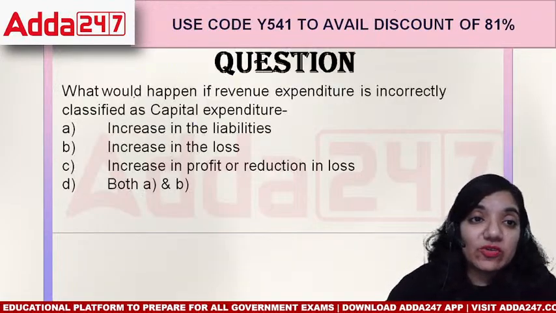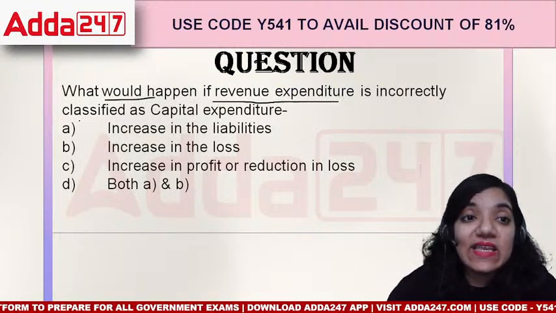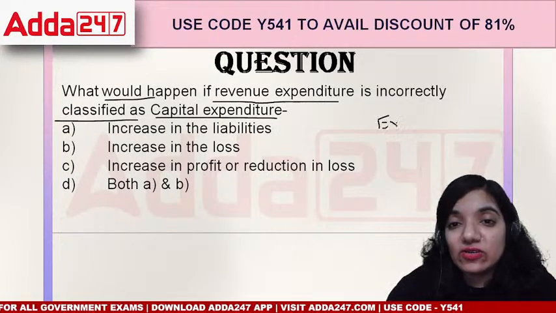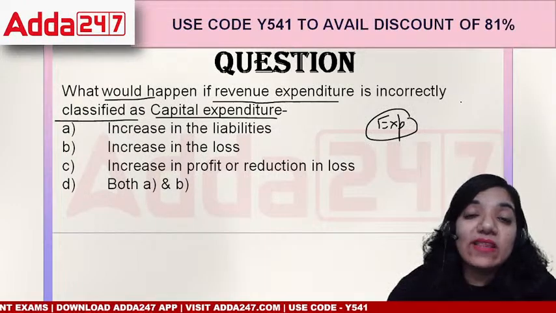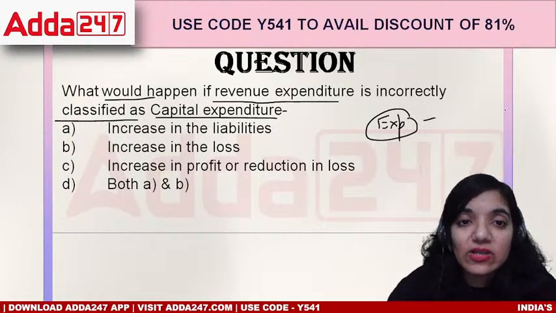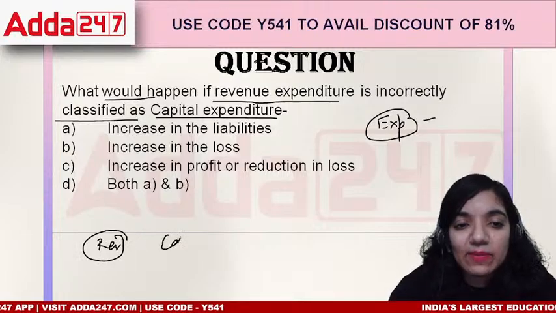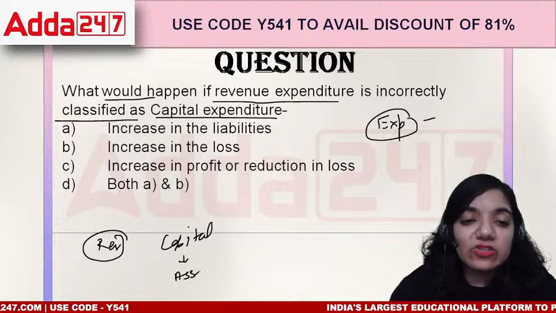Okay, next question, everyone. What would happen if revenue expenditure is incorrectly classified as capital expenditure? We have an expenditure that the organization incurred, and there are two kinds of expenditures. One is revenue, one is capital. An asset is something which helps the business to grow.